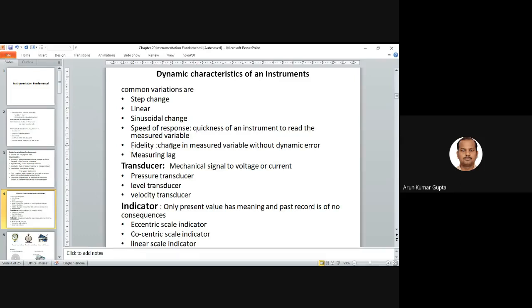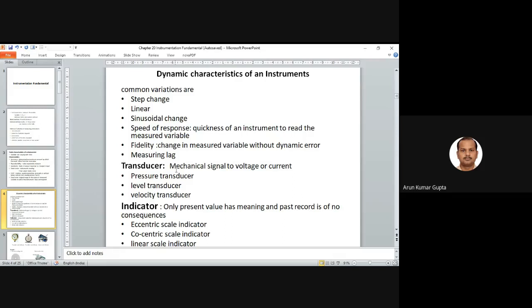Fidelity: change in the measured variable without dynamic error. Measuring lag, which is basically the time interval. So this common variation comes from speed of response, fidelity, and measuring lag, and these come under the dynamic characteristics of an instrument.